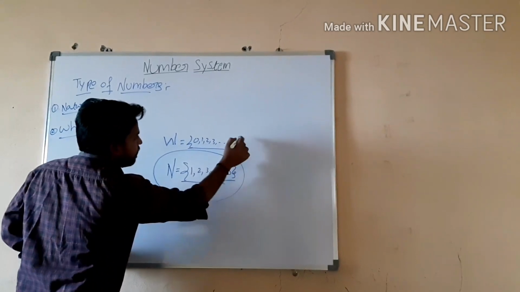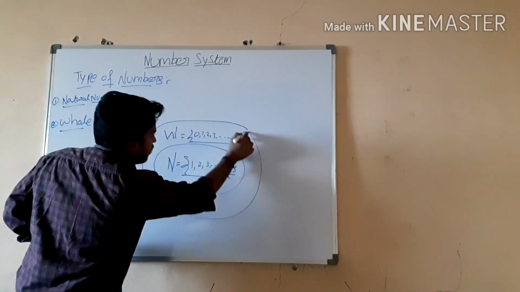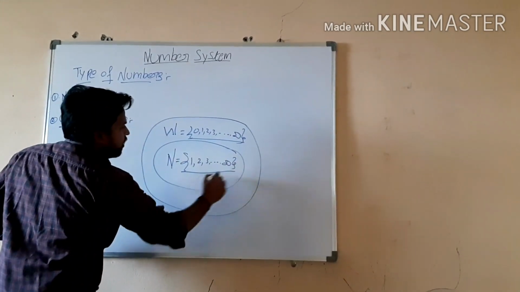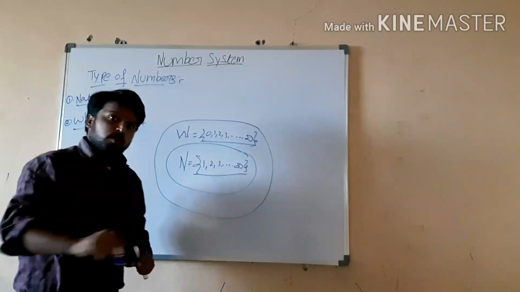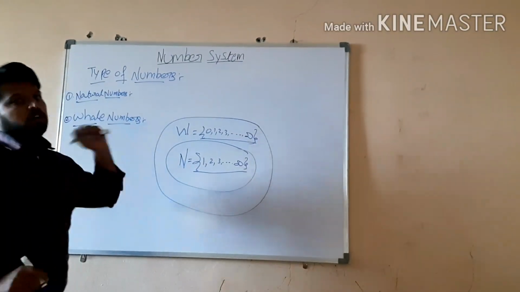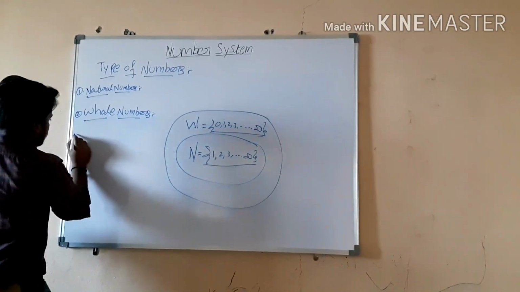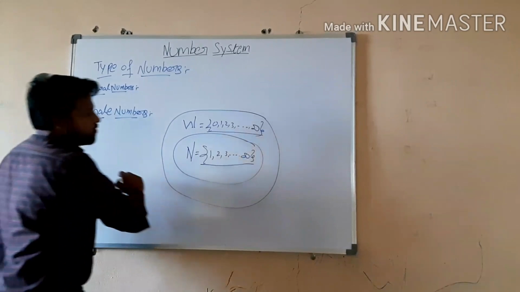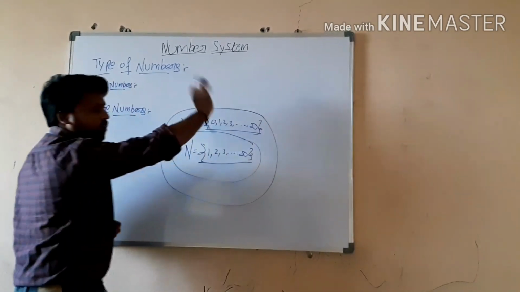We can represent it in the lower brackets. So what is the condition here? All the natural numbers are whole numbers. Next, the third one. Here, 1 to infinity are natural numbers, 0 to infinity are whole numbers.